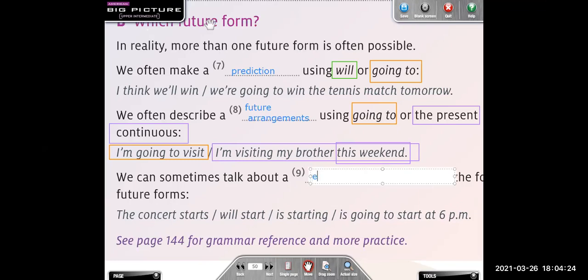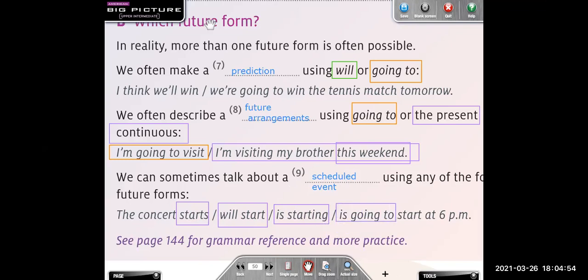Okay? We could say any of these forms of the present or the future. Okay? Present simple, future simple, present continuous, or be going to. Okay? Any questions until here?